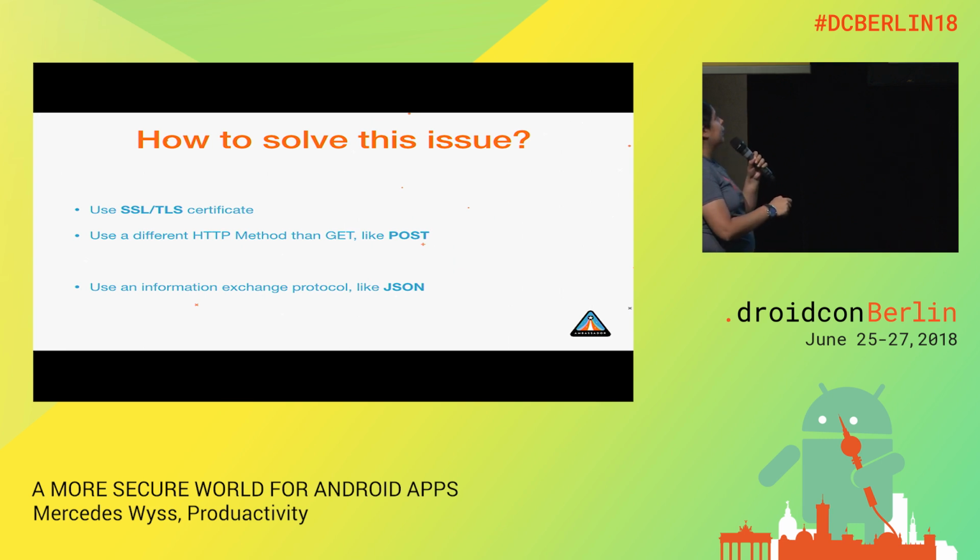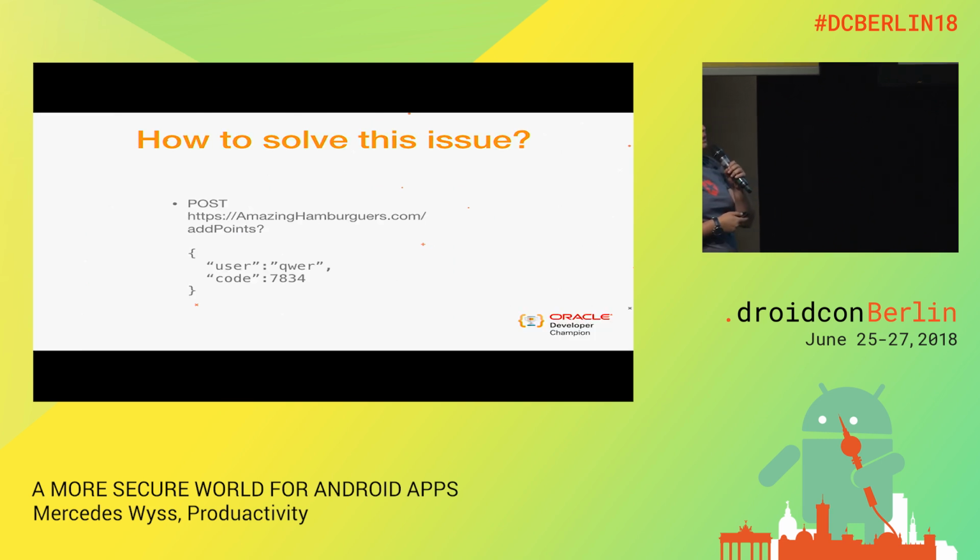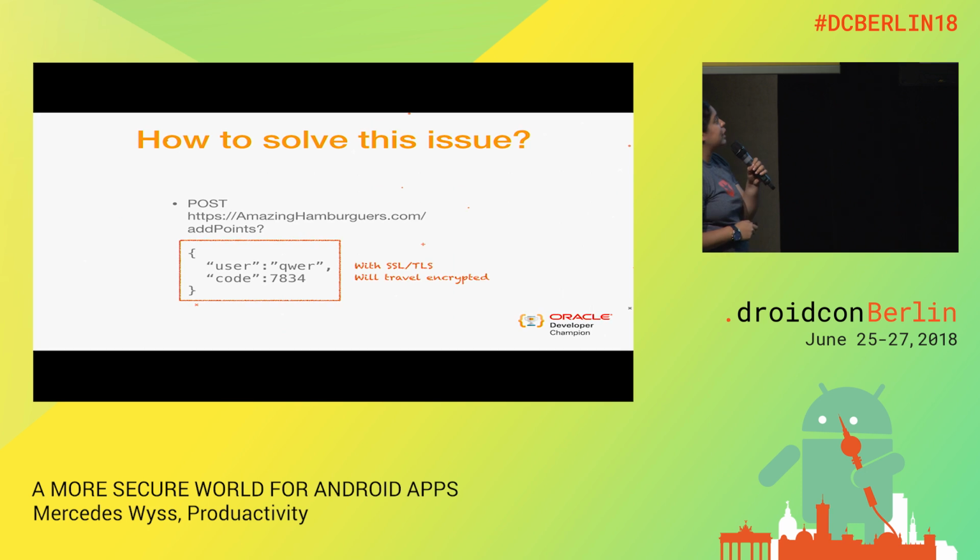The last tip is to use a better protocol exchange like JSON. So we will solve that in this way right now: using a POST, using HTTPS, and finally sending our information in JSON. That means that now this information will travel encrypted thanks to that SSL or TLS certificate.